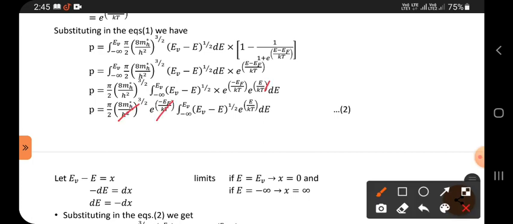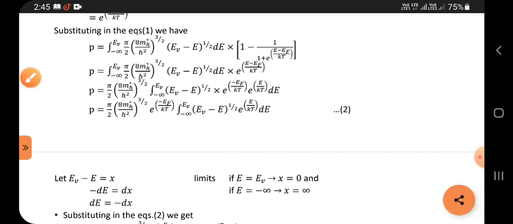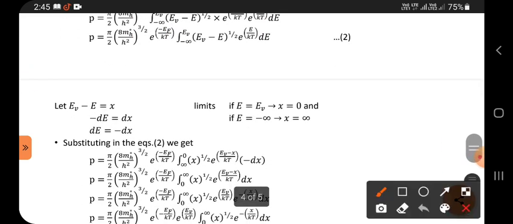Now we have to implement the substitution method here. The same thing we did in the previous video, the concentration of electrons; the same procedure we have to follow. In the place of this, I have simply taken x, and then integrate and differentiate.